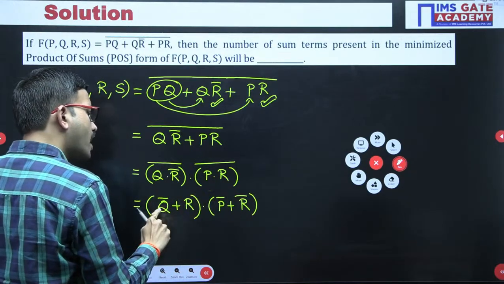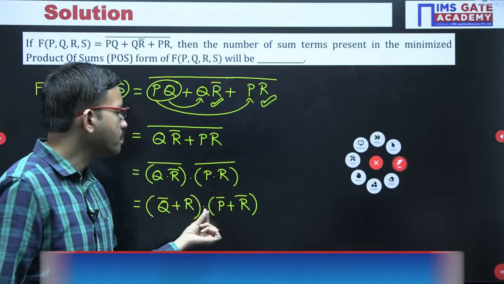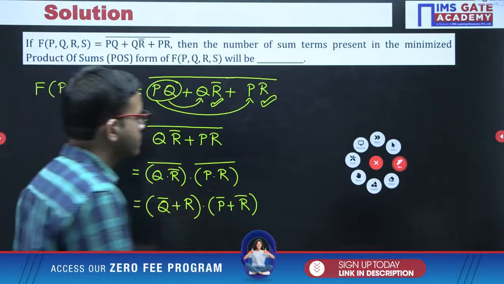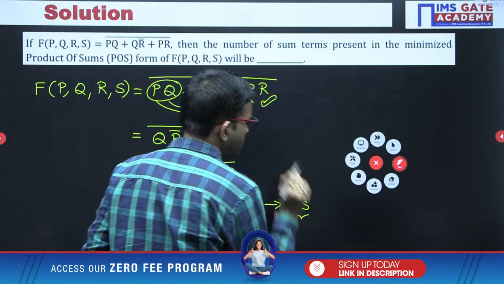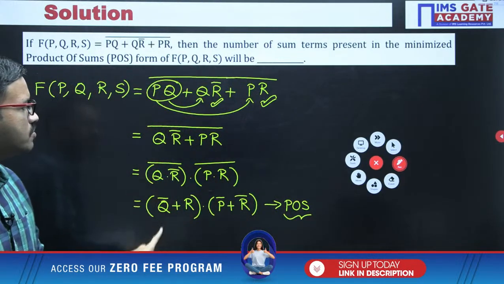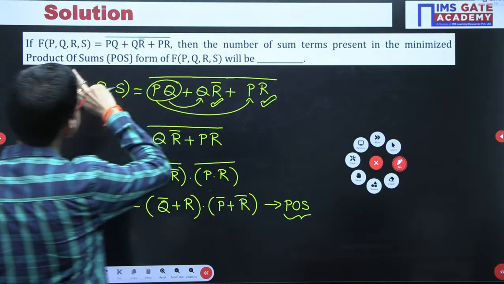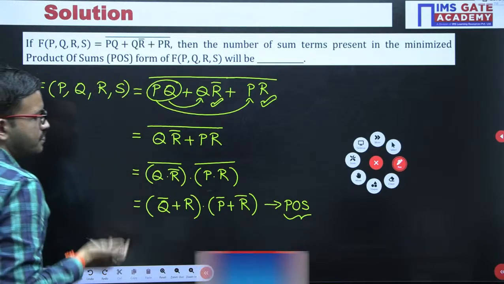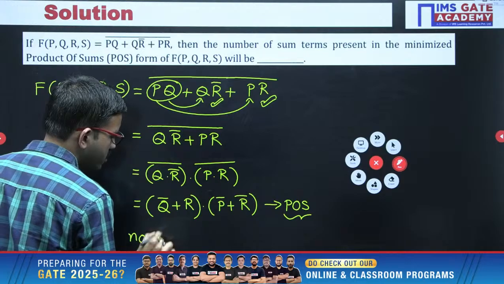So here you are having one sum term, here also another sum term, and those 2 are multiplied. So it is the POS form. In this POS form you are having 2 terms, that's all. Number of sum terms present in the POS form is 2. Is it clear, Anish?